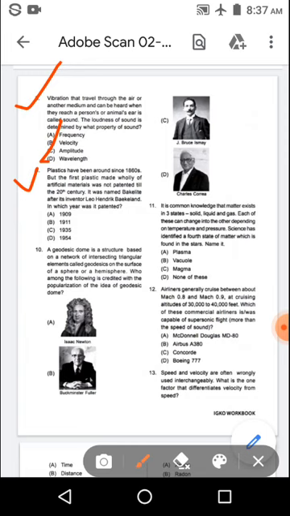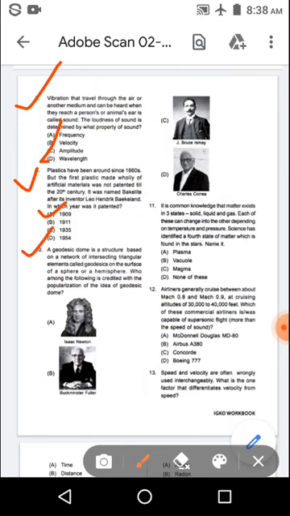It was named Bakelite after its inventor Leo Henrik Baekeland. In which year was it patented? And the options are: option A, 1909; option B, 1911; option C, 1935; and option D, 1954. And the right answer is option A, 1909.